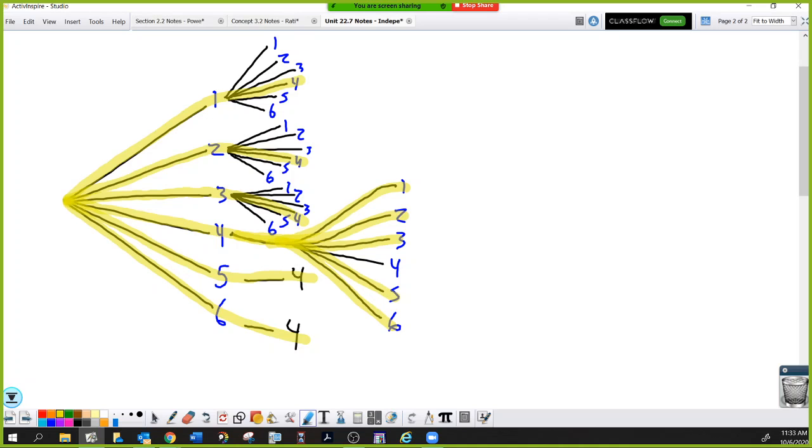So you see that there is a 10 out of 36 chance of the probability of 4 and not 4. But then I don't care about order. I'm just going to write only one 4.